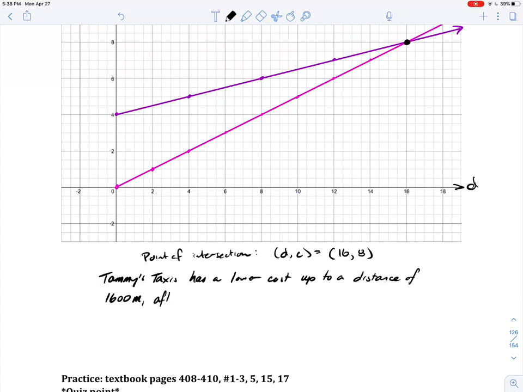And that was 16 hundreds of meters. And after that point, it's all up to Cam's cabs.